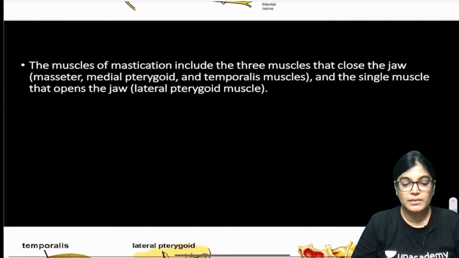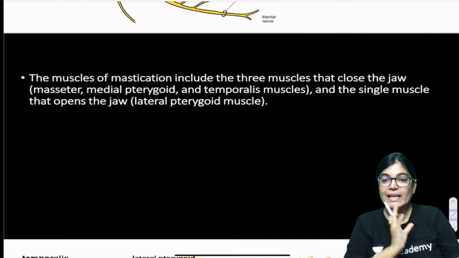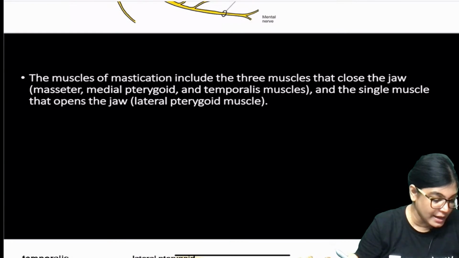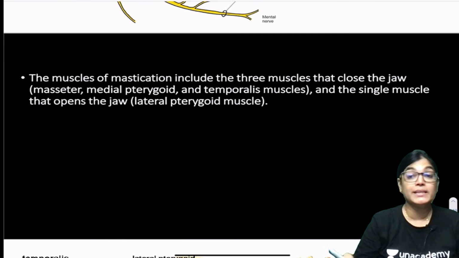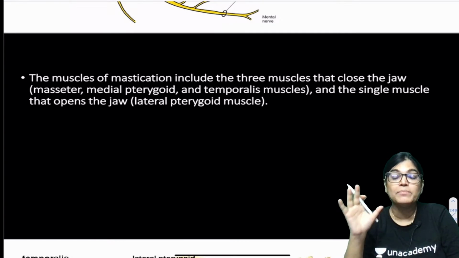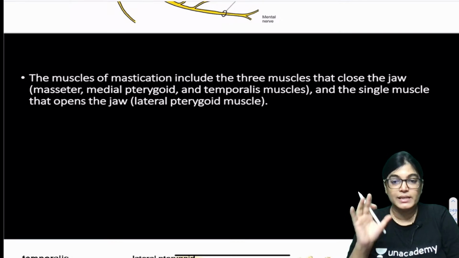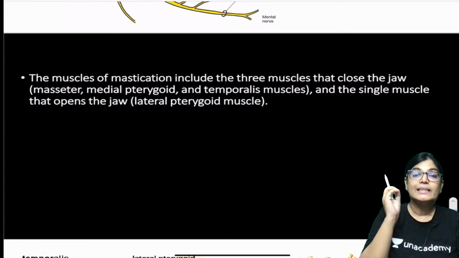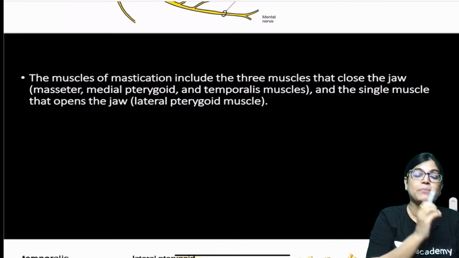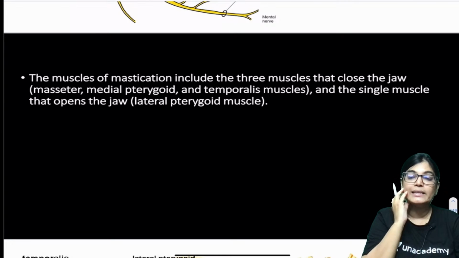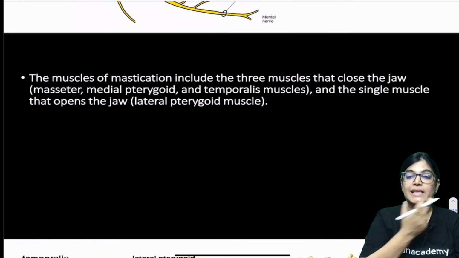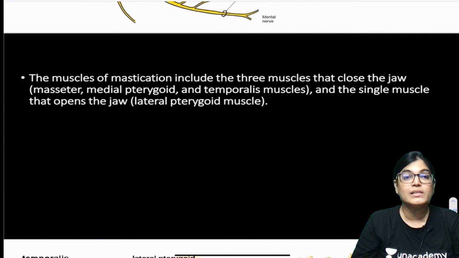Now, as we know, medial and lateral side to side movement is done by which muscle? Side to side movement is done by the medial and lateral pterygoid muscles. That depends on which side of the nerve is involved, and that was not mentioned in this MCQ. The only thing mentioned was deviation, but it is not side specific. We know that alternate contraction of both sides by the medial and lateral pterygoid muscles gives side to side chewing.